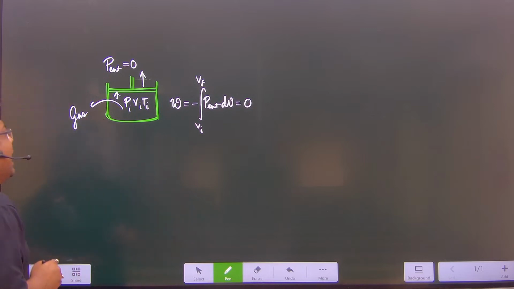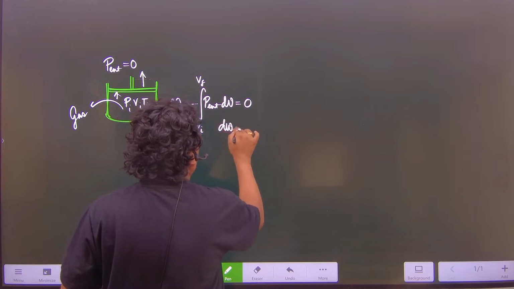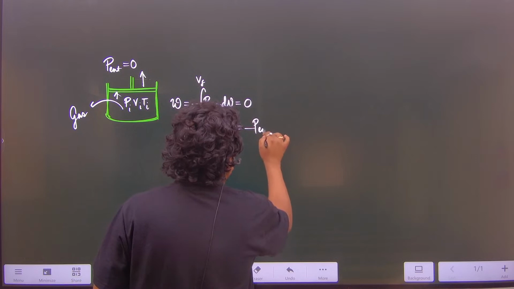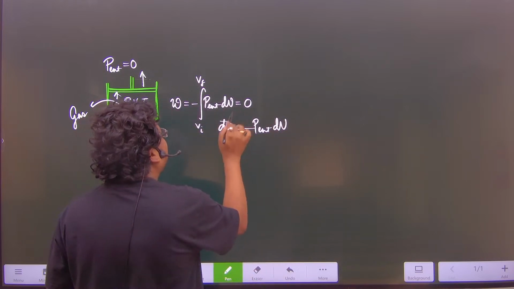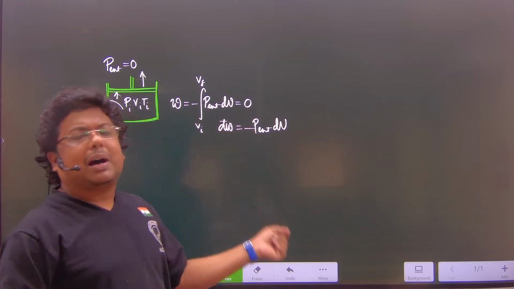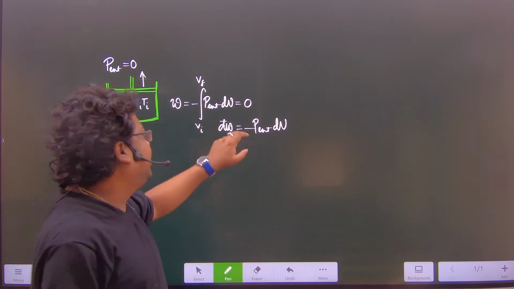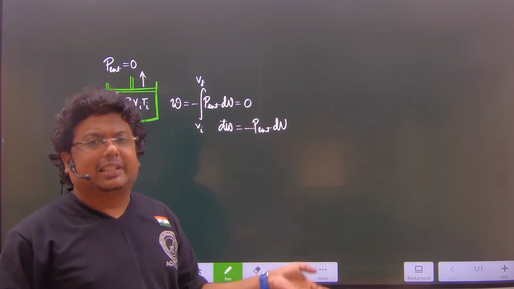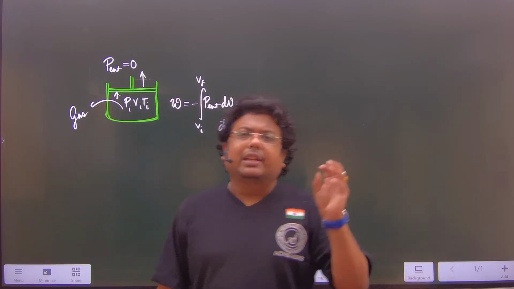Okay, and if we consider the infinitesimal amount of work, that will be dW is equal to minus P external dV. So you can write it as d cut W, because in order to express a path function you have to use d cut, and in case of a state function you simply use d to express an infinitesimal amount.